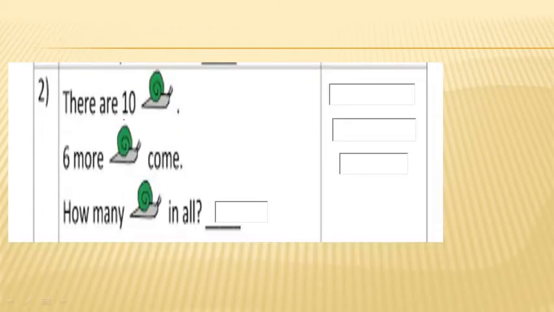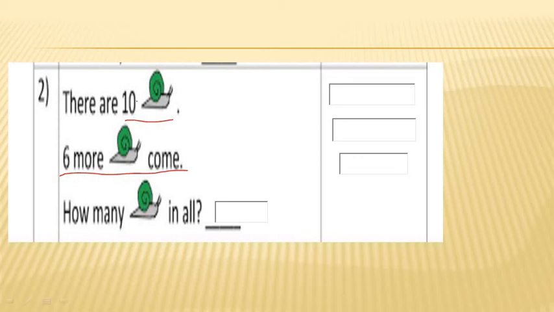There are 10 snails. How many snails are there? 1, 0, 10. 6 more snails come. How many more snails come? 6. How many snails in all? If I want to know how many snails in all, what should I do?